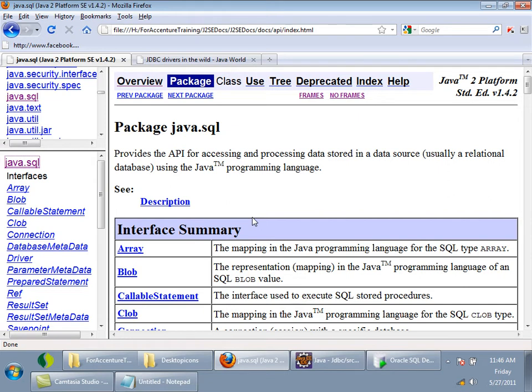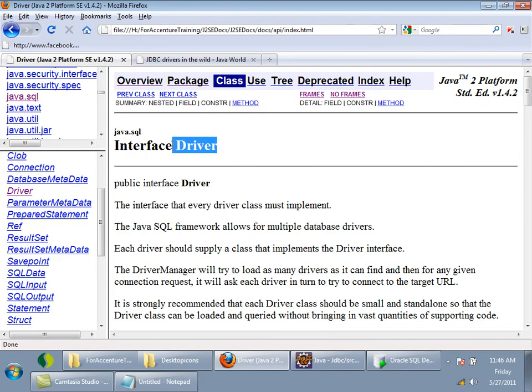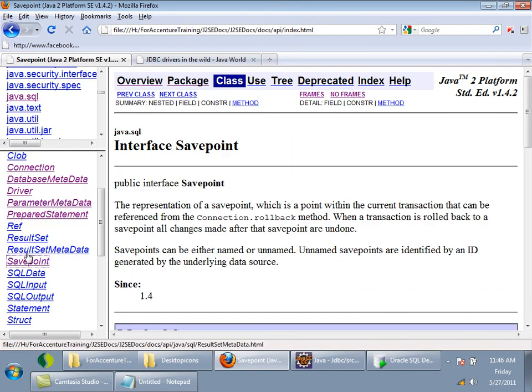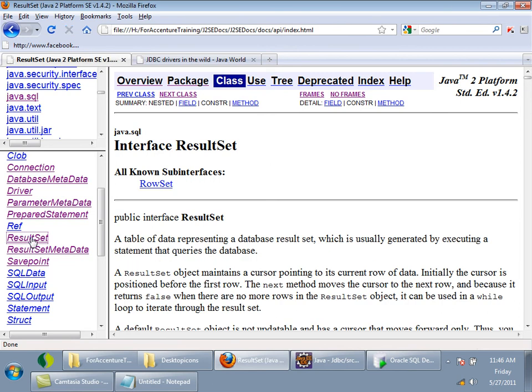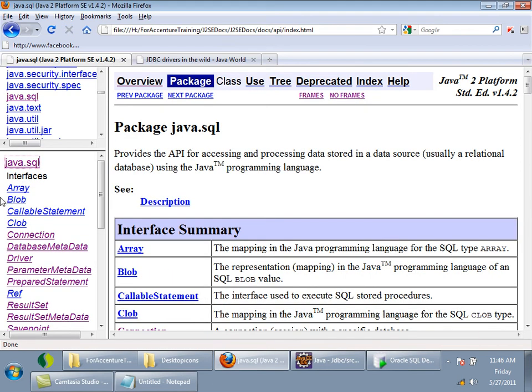So as part of the JDBC specification, they gave us a lot of interfaces. See? These are all the interfaces, and there is an interface called Driver. And there are a lot of other interfaces also here, which we will be seeing slowly. Almost all are interfaces. So in the java.sql package, we have the JDBC API. I told you JDBC API means there are a lot of interfaces, and these interfaces you can see here.